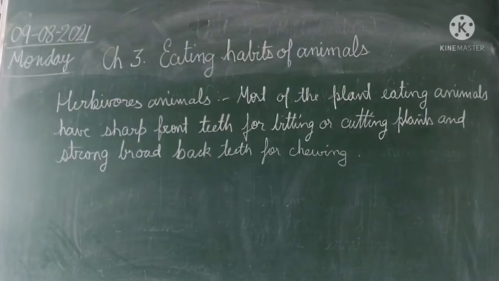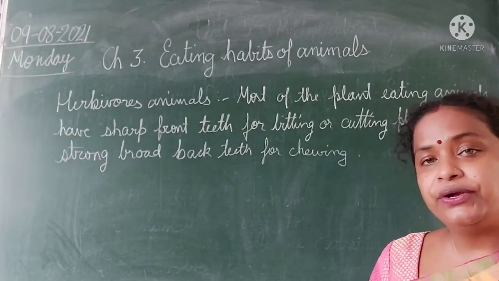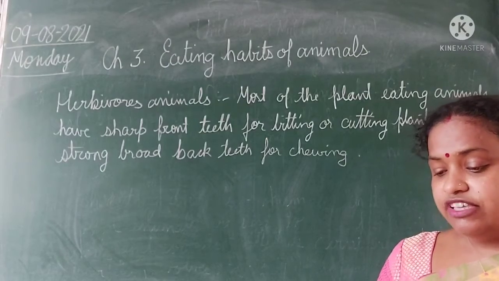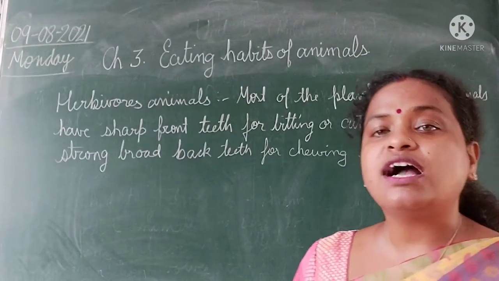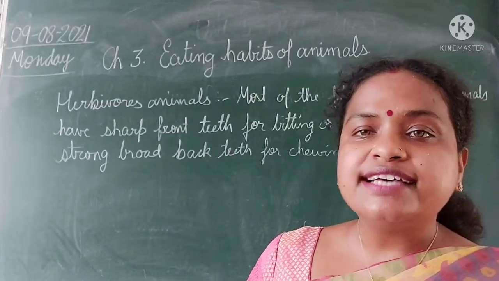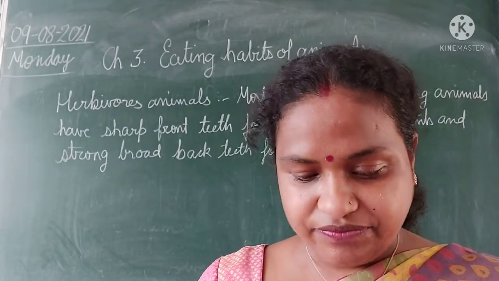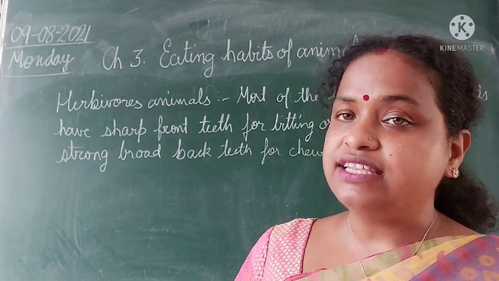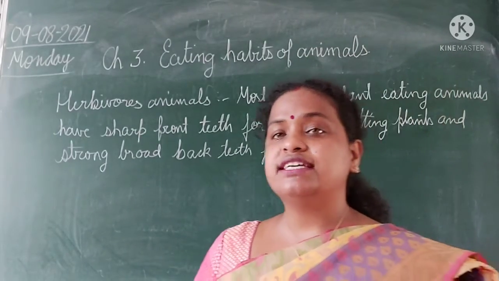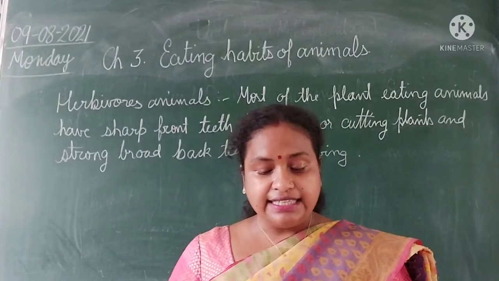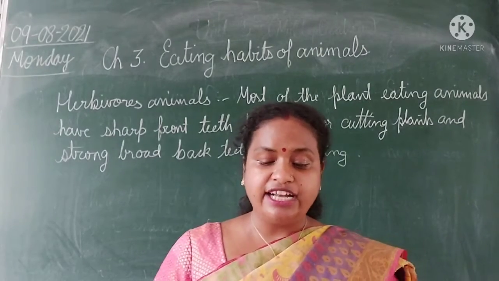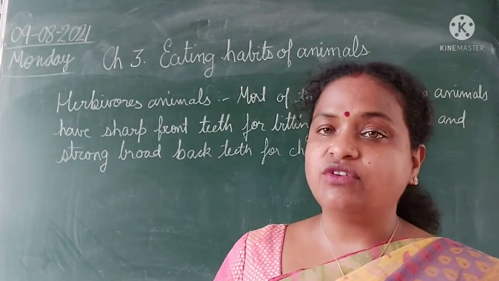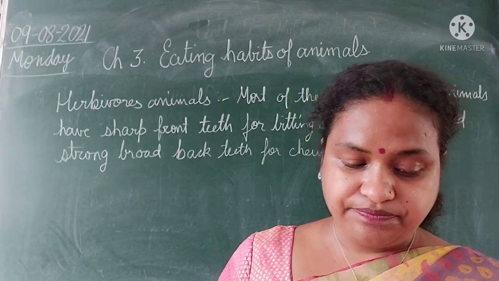Then next, the plant eating animals. I have already told you, buffalo, cow, goat first swallow the food without chewing it. Haven't you ever seen them eating? They pull the grass out and put it in their mouth. After some time, they bring back the swallowed food to their mouth from the pouch of their stomach. They have a pouch in which they store the food. Then they again grind the food well and chew it for hours before swallowing it. This is called chewing the cud.